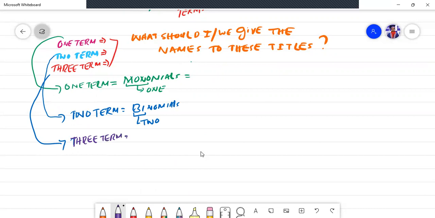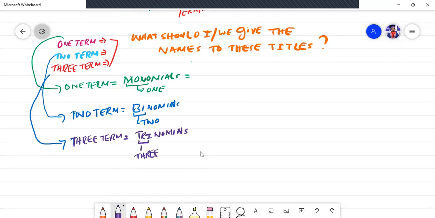What will be the best name for the three terms under the category of polynomials? The three terms will be known as trinomials. Trinomials. Tri means three.